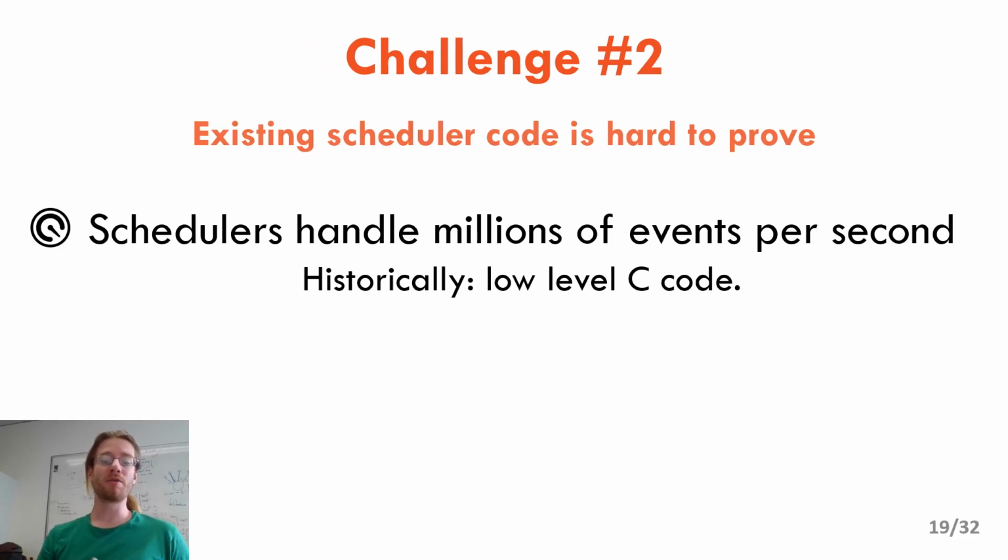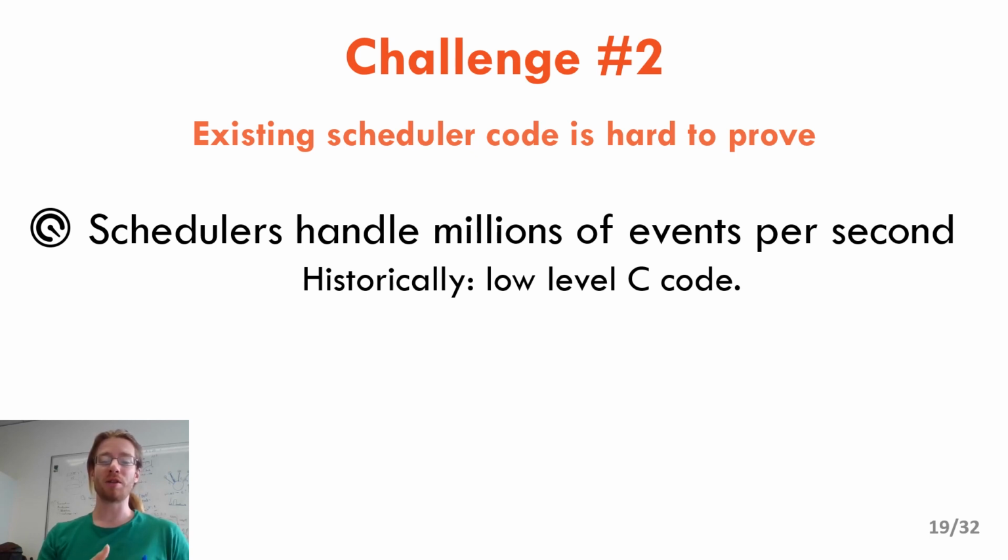So now that we have a formal definition of what it means to be work conserving, we can think about proving actual code. The issue is that schedulers are a very optimized piece of code because they routinely handle millions of events per second.